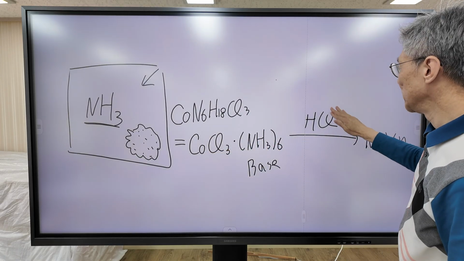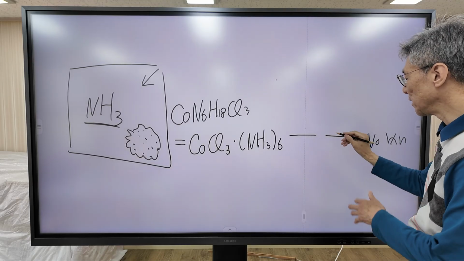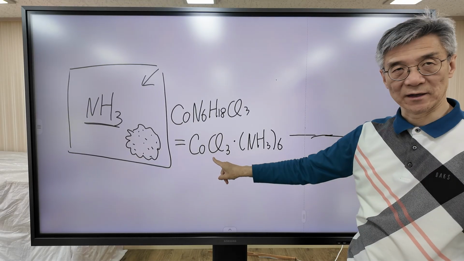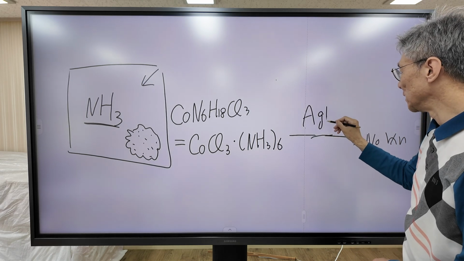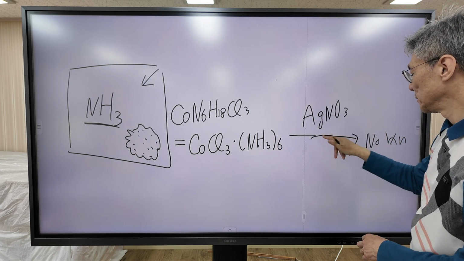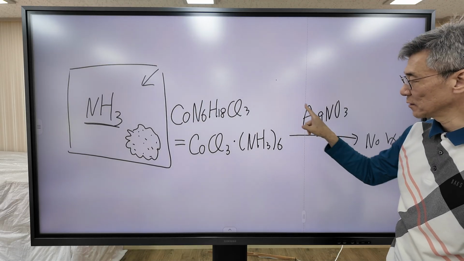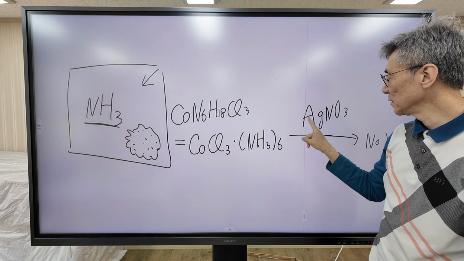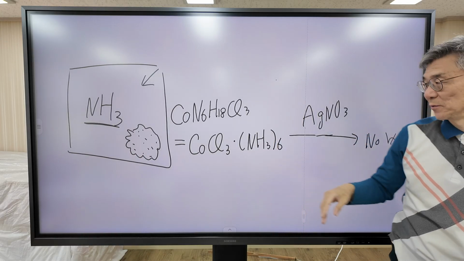So they tried another experiment. They turned their attention to chloride. They used silver nitrate. They expected that silver may react with chloride and a silver chloride precipitate may form.